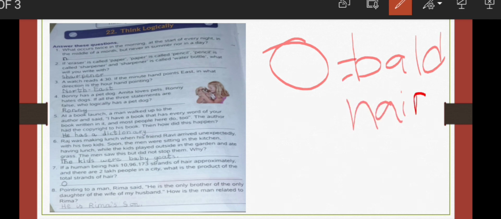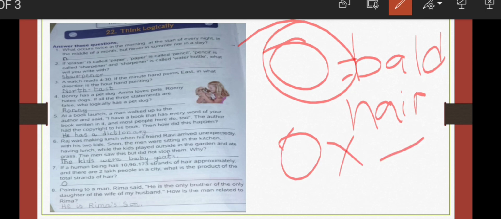So even if one person is bald, his hair is 0. If you multiply 0 with any number, here 2 lakh, the answer will be 0 only. So the product of total strands of hair will be 0.